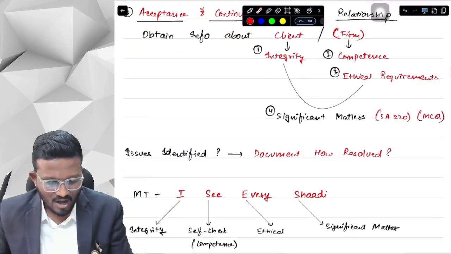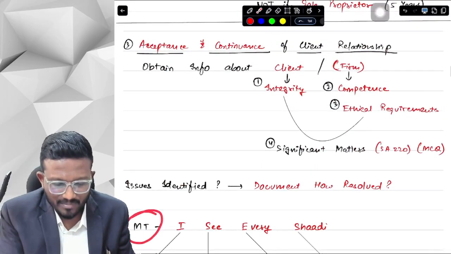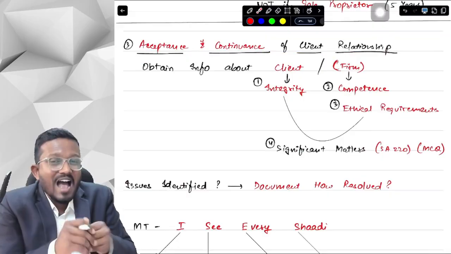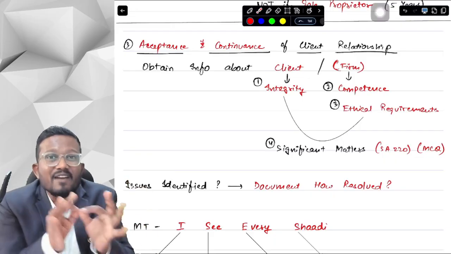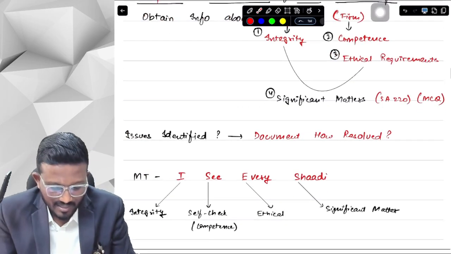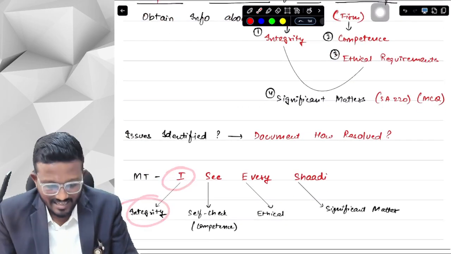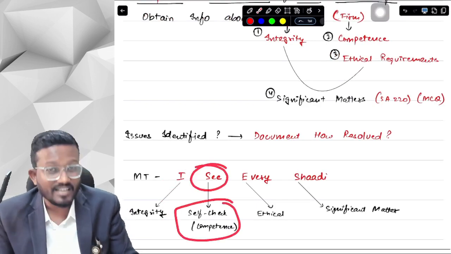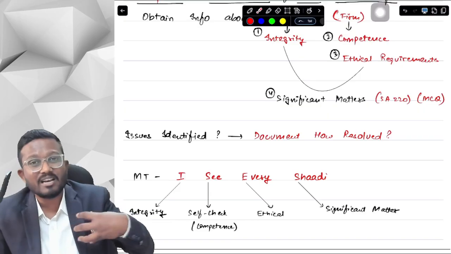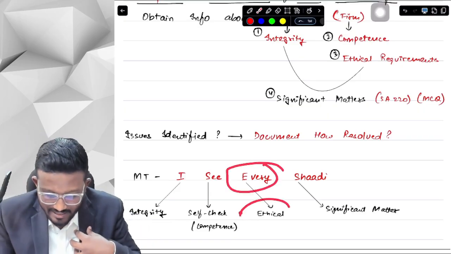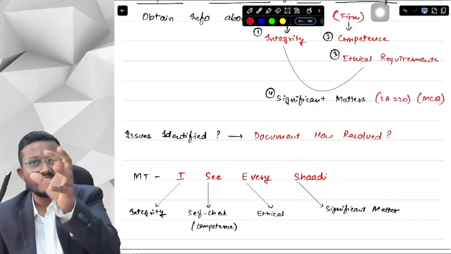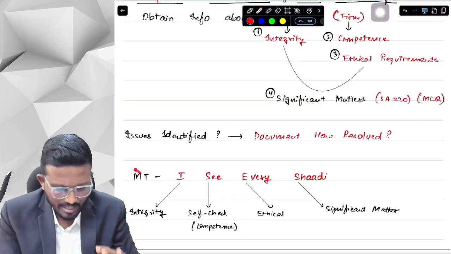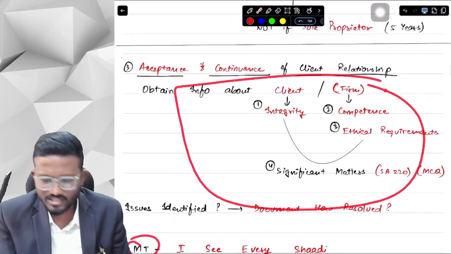Okay, yes sir. Now the memory technique is, before accepting or continuing any relationship, "I see every shadi." Shadi means wedding in Hindi. From I it is integrity. S is self check, that is I am checking my competence. E is ethical requirements, and S is significant matters between the client and the audit engagement. You can remember from this memory technique, or from this chart as well.